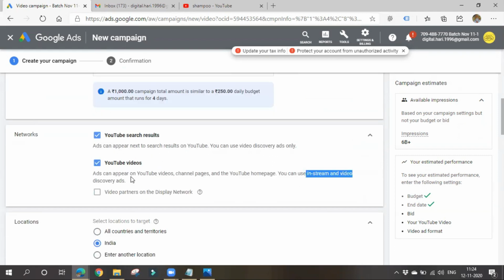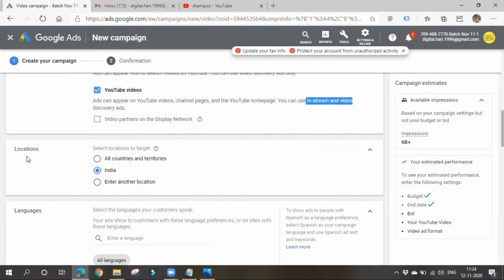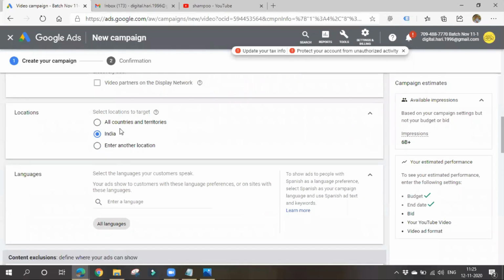It is giving some specifications, right? In which locations you want to show, you can choose that. People residing in which locations you want to show your ad, you can choose. And also which languages they should speak, like videos belonging to this particular language, videos belonging to that particular language, you can choose.